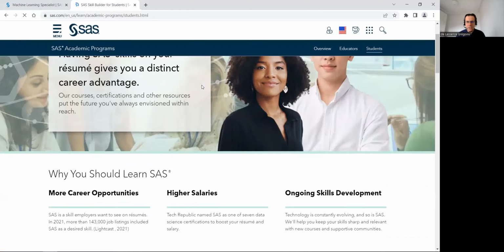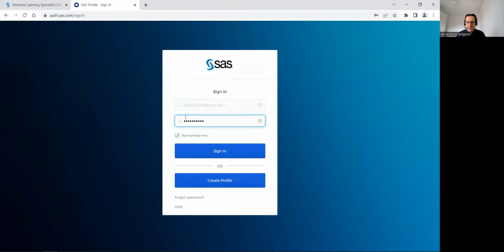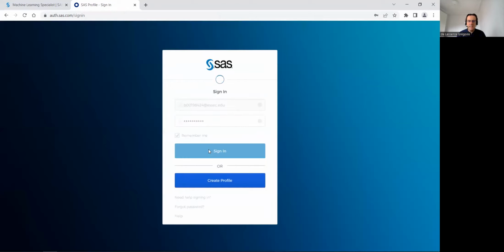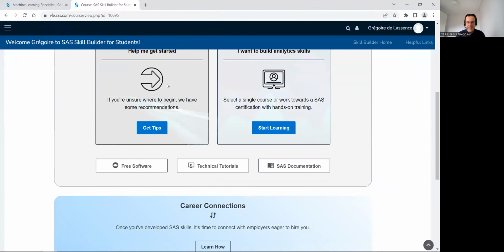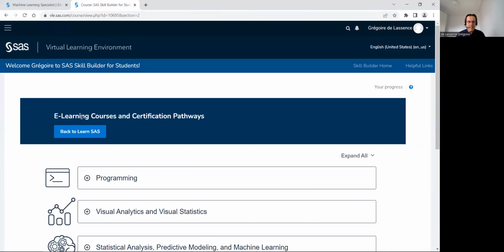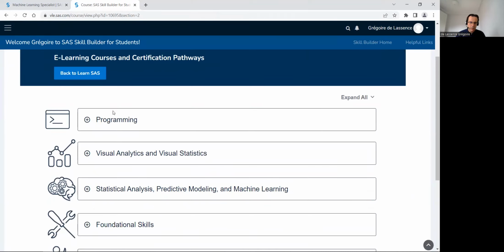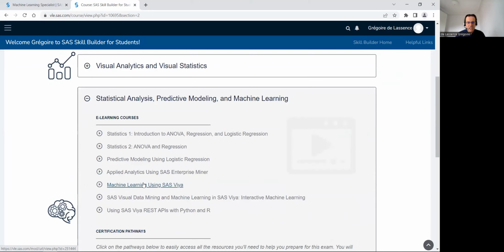So for SAS Skill Builder for students, you need a SAS profile with an email from an academic institution. With this email and the password you create after validating your email, you can register to the SAS Skill Builder for students. I will begin there and start learning. There is get tips, and I will click on start learning. In start learning, there are many free e-learning courses in the SAS Skill Builder for Students portal on programming, on visual analytics, and in this video I will focus on machine learning using SAS Viya.